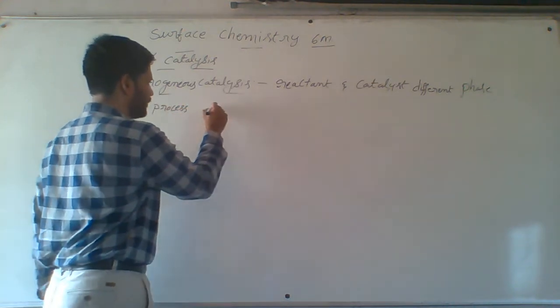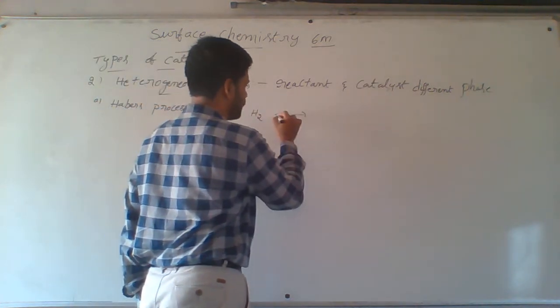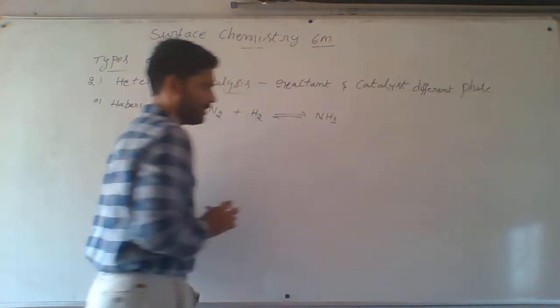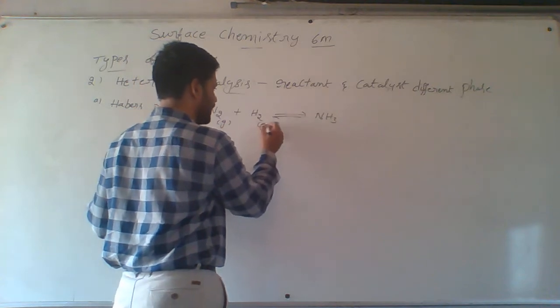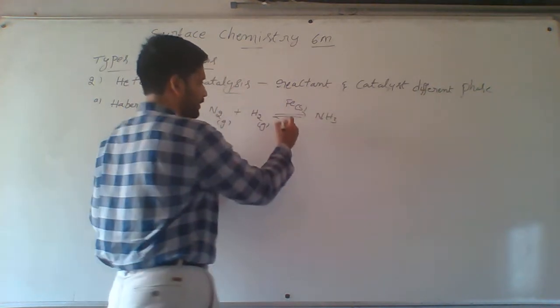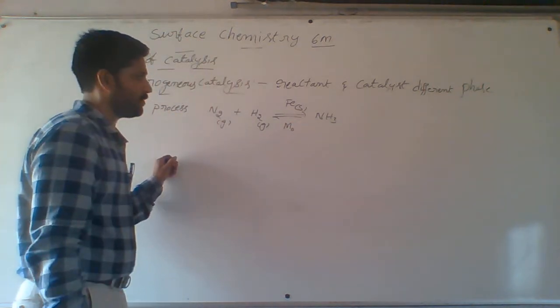Haber's process means nitrogen gas combined with hydrogen gas, we are using for the manufacturing of ammonia. Nitrogen is a gas, hydrogen is a gas, iron we are using as catalyst, that is in the form of solid. Molybdenum acts as a promoter.